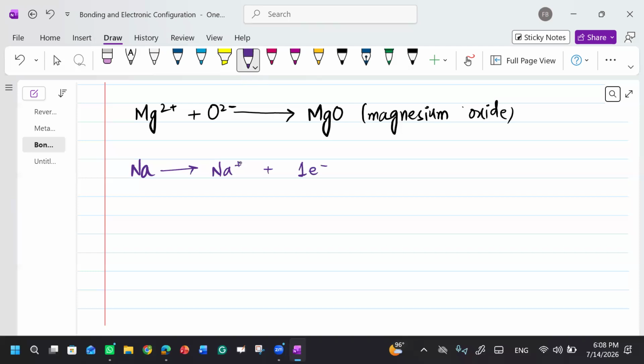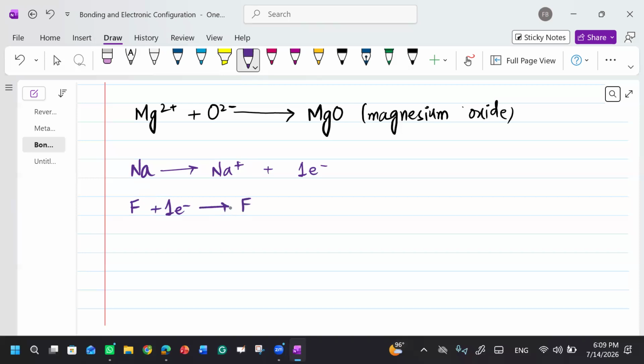And I have fluorine. Okay, fluorine is from the group number 7. So what is the possibility for fluorine? It will gain 1 electron. Gain 1, and what will form?